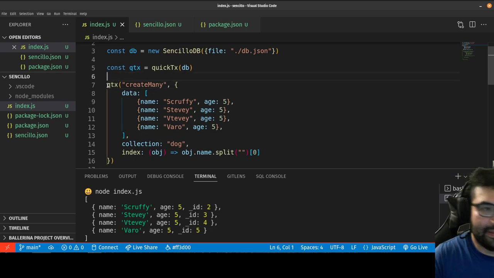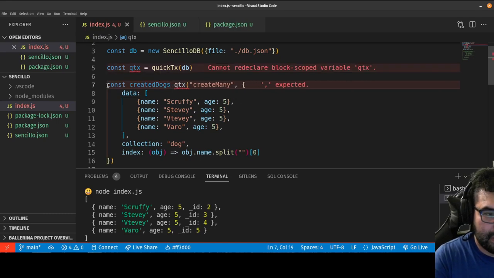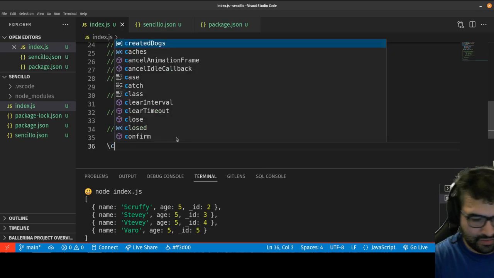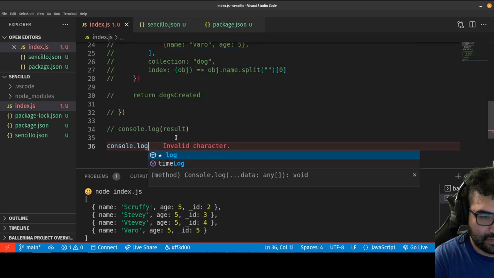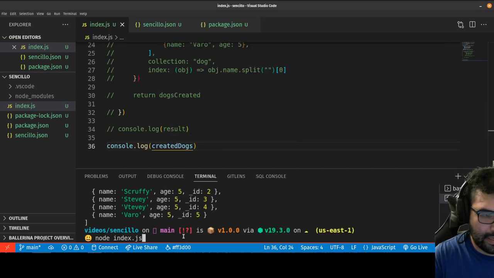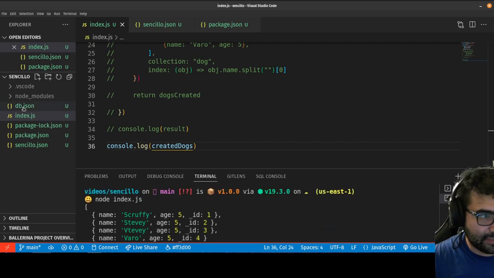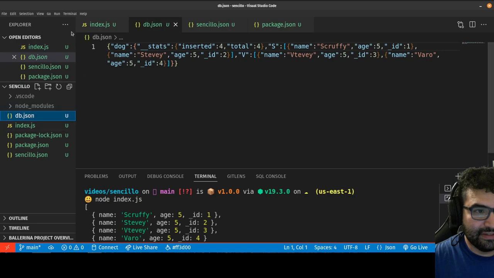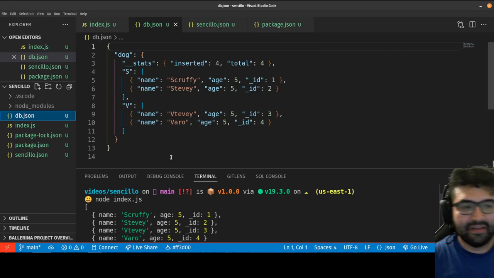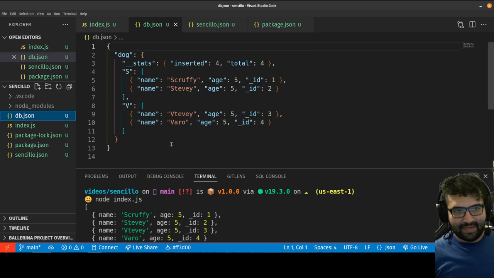I can just say const createdDogs equals await qtx, and then I can console.log the createdDogs, and then I hit node index.js. There's the dogs that were created, and see, it created a new file there, db.json. Okay, and again, I'll just save this so that VS Code nicely auto formats it for me. And there you go. Okay, I see I have my collection, and I can add multiple collections, and it works.